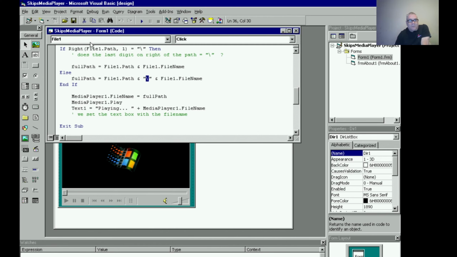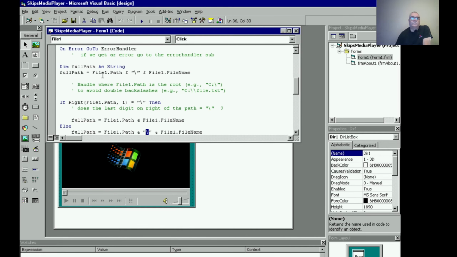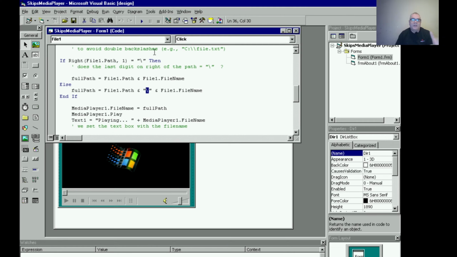And then we end that subroutine, we check it, and if it's not, it's okay. So anytime you dimension a string, you always want to initialize it. So all I do is I just put something in there, okay? Just so it's initialized, because we're going to check here. So after we initialize, we check it.